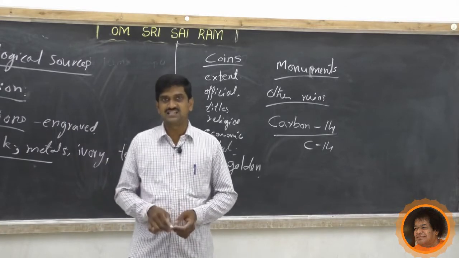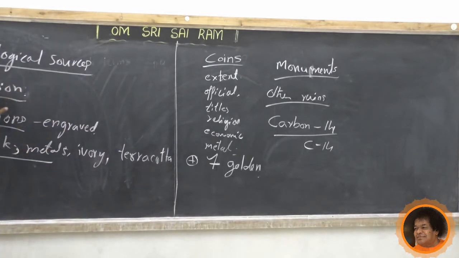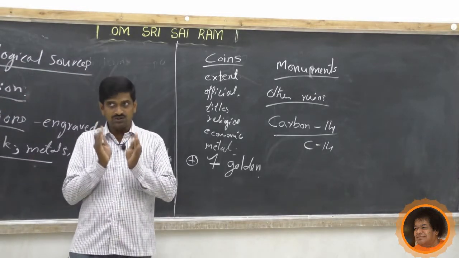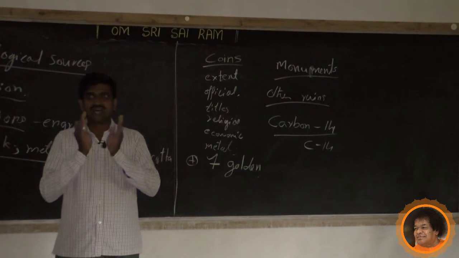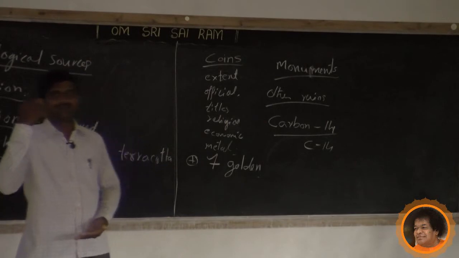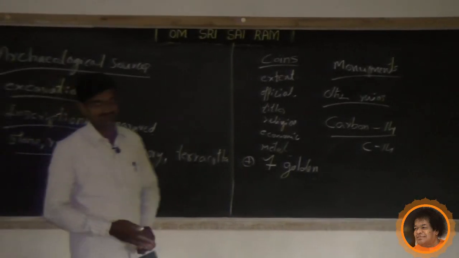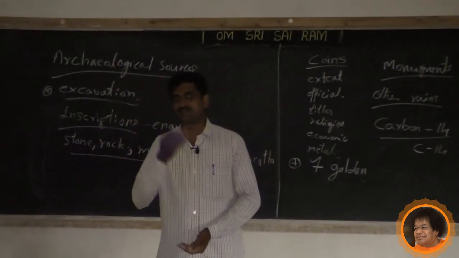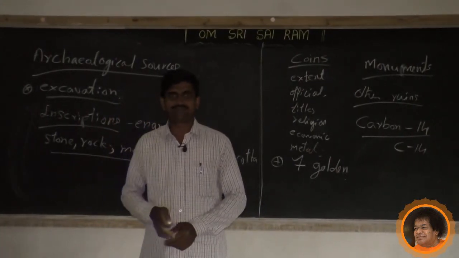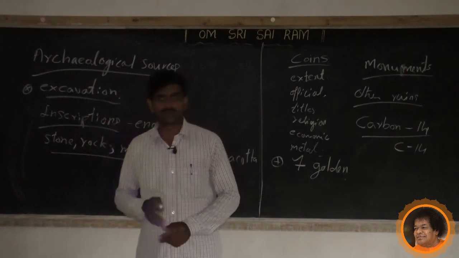So far in this class, we have studied mainly about excavation. What is excavation? Digging out the hidden things from the earth using the scientific method is called, which one? Excavation. Next, we also studied inscriptions. We saw various examples of inscriptions, which ones? Ashoka's inscriptions, Aihole inscriptions, Hathigumpha inscriptions, Uttaramerur inscriptions.